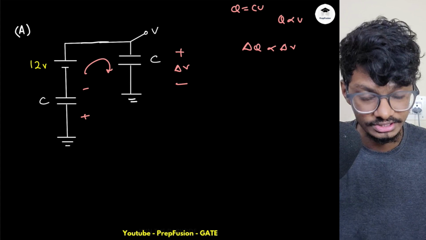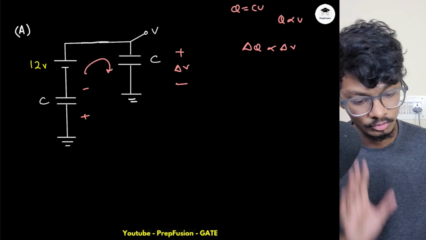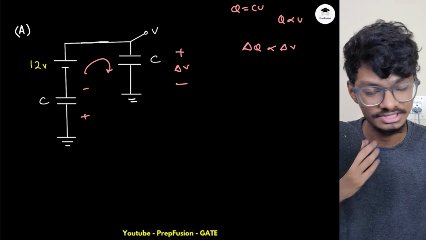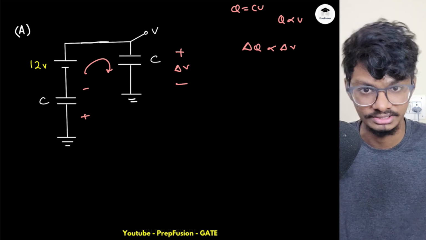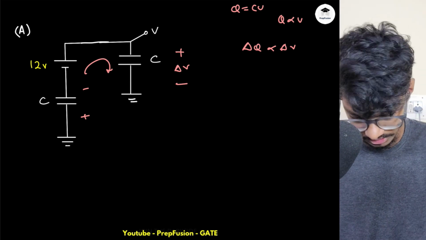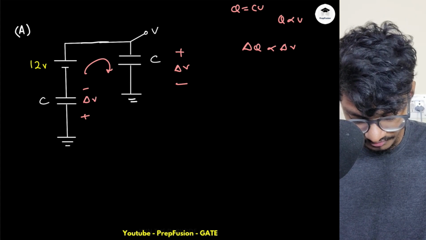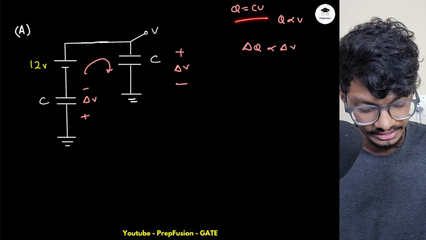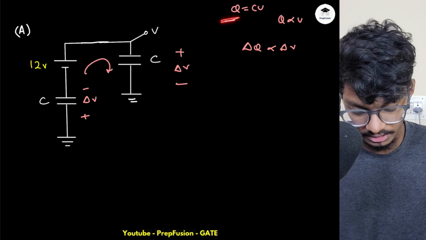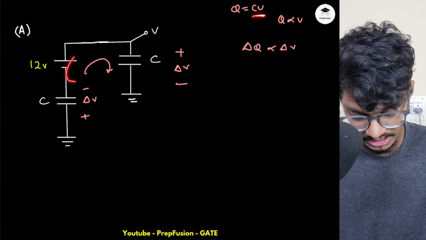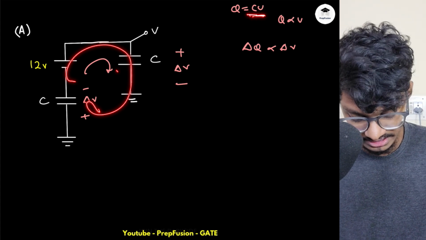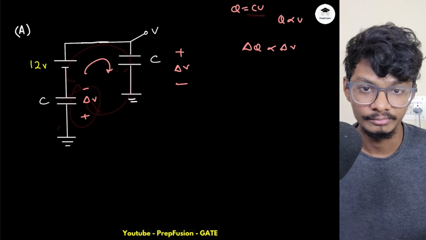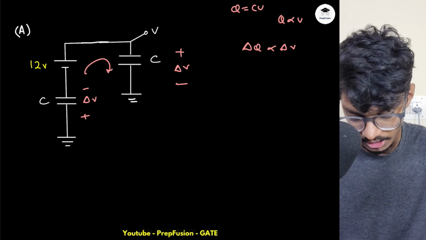You can choose other notation, but at the end, the answer will come out to be the same, whatever notation you choose. Just like KVL and KCL, how you choose the voltage and currents, just like that, this is another notation. So this also will develop delta V. Why? Because Q equals CV. If delta V has been developed here and the same charge is flowing, and C is the same for this, so this will also develop delta V, but in what direction, that is the more important part. So this will be delta V.